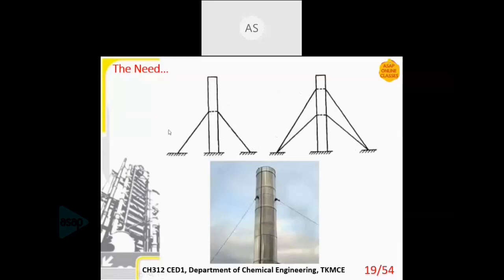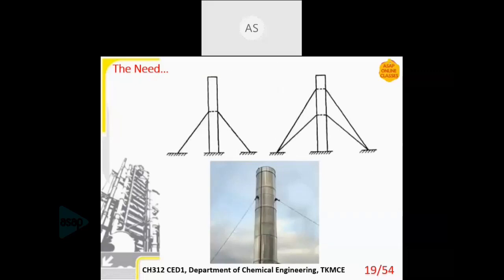So what is the disadvantage of that? A lot of space is covered. As the length increases, you have to provide multiple areas of support. So the space occupied by such a very tall vessel is very large. For a chemical industry, it is not very useful to utilize much space. So we have to design vessels which can stand on their own, which are called self-supported vessels.